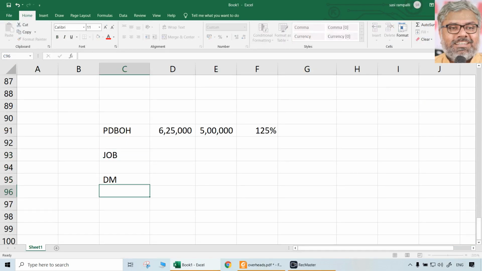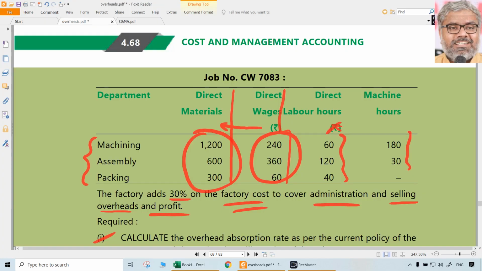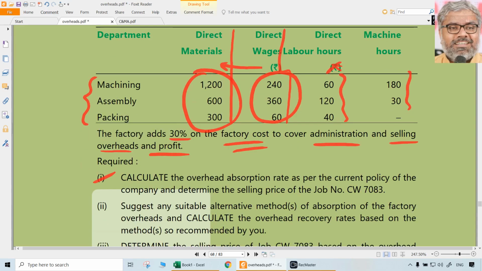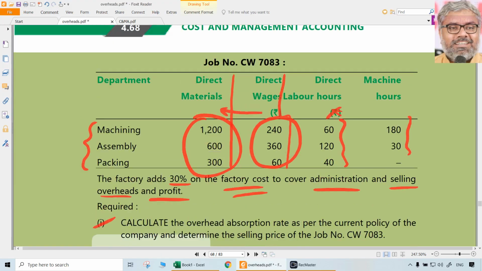Direct material cost, direct wages and factory overheads will have to be taken. First of all, what is the direct material cost? Again, we don't need departmental wise, we need total. For the job cost sheet, what is asked and required, we need to find out the selling price of the job. For that, separately machining, assembly, packing, even if you copy paste, it is not going to serve any purpose. So let us just total all of them because we are not taking any departmental rates. Anyway, it is blanket rates.